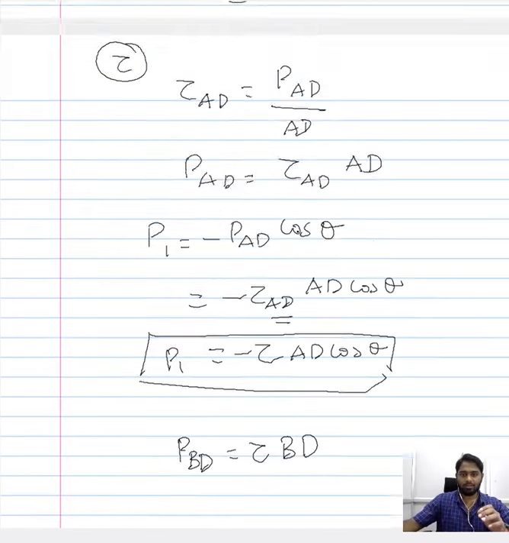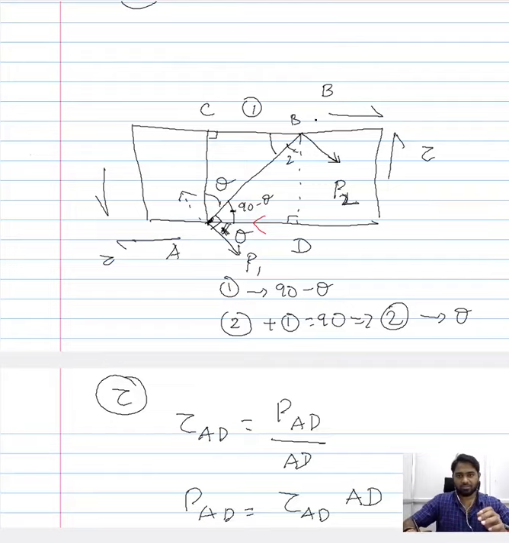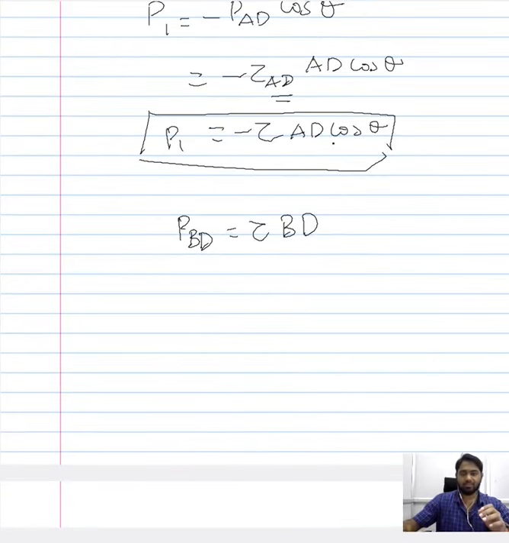Now, because of the convention, the original direction of stress is in this direction, and when you project it, it would be in the opposite direction. So you have to change the direction, and therefore the load along BD should have a minus sign.